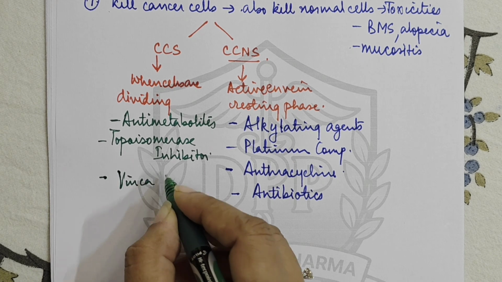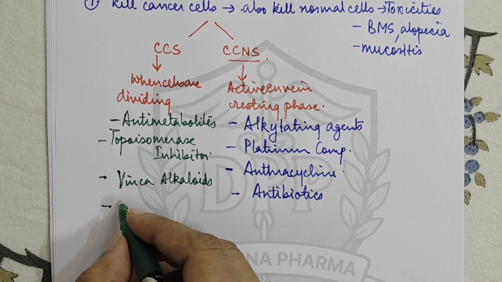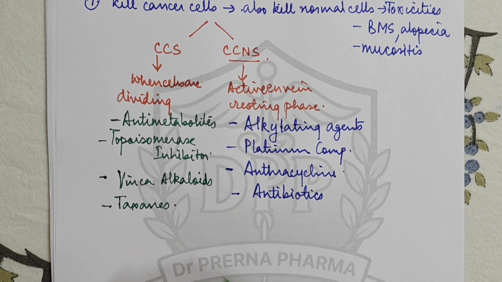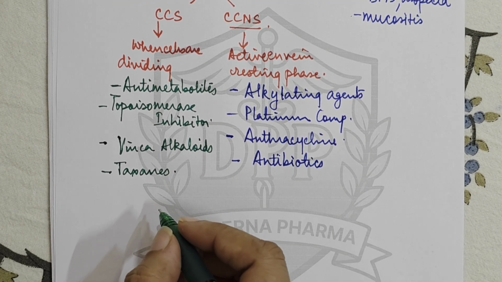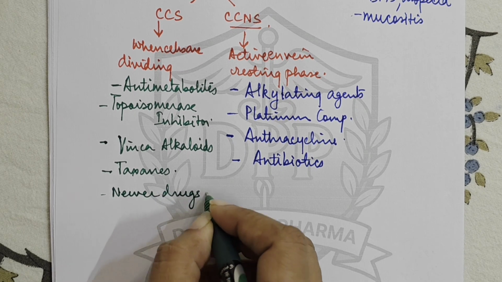Then we have vinca alkaloids. In vinca alkaloids we have vincristine, vinblastine, vinorelbine. Then we have taxanes, in which we have docetaxel, paclitaxel, and cabazitaxel. Then there are some newer agents also which are acting. We'll be seeing their names also one by one.